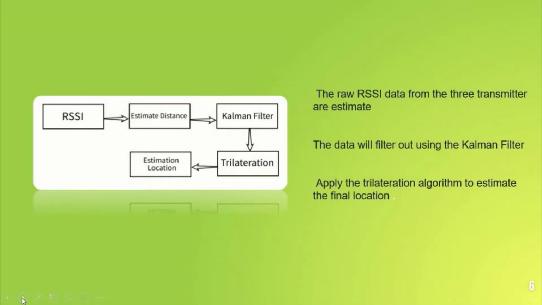Next, the raw RSSI data from the 3 transmitters are estimated. First, the RSSI data is collected from the transmitters to estimate the location of the objects. Next, the data will be filtered using the Kalman filter. It will filter to improve the accuracy of the positions. And we apply the trilateration algorithm to estimate the final locations. By using trilateration, the intersection of the geometric circles will estimate the positions.